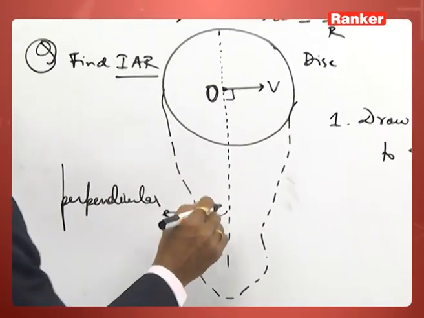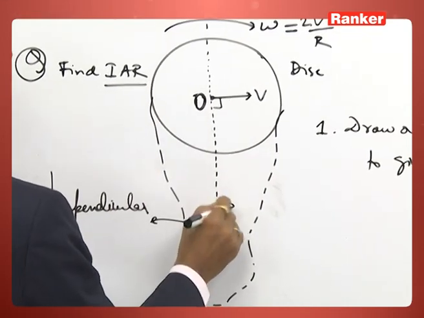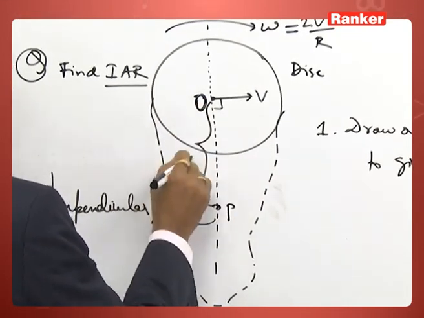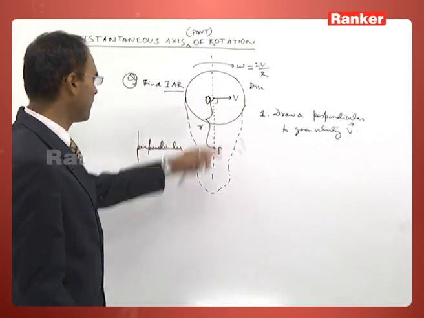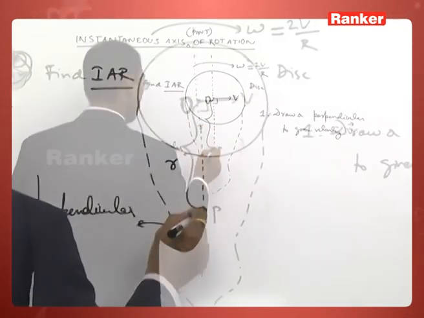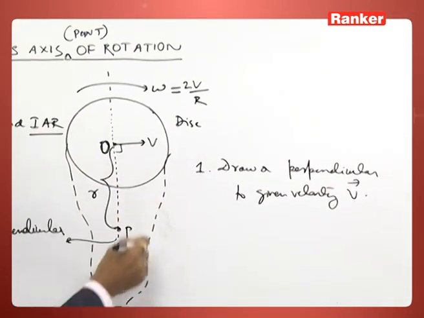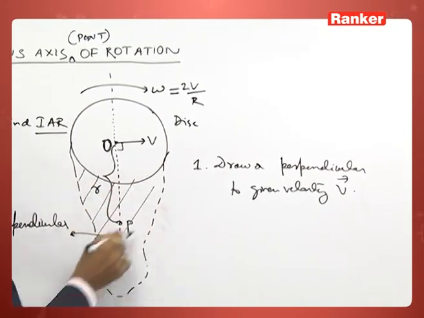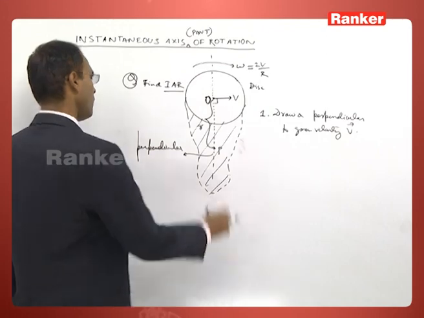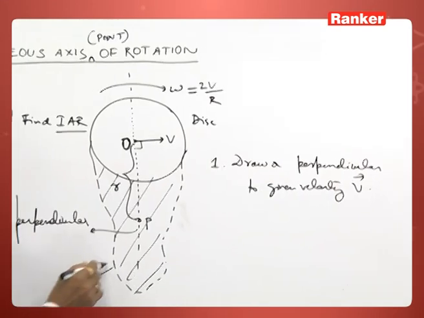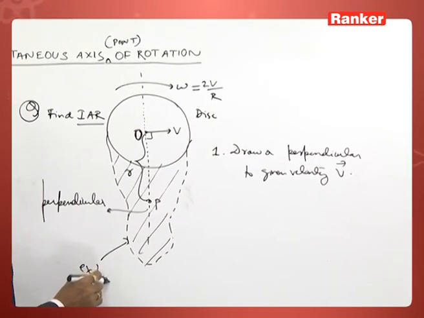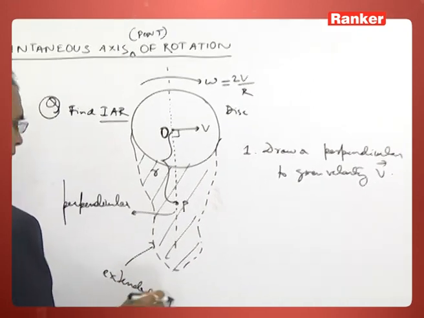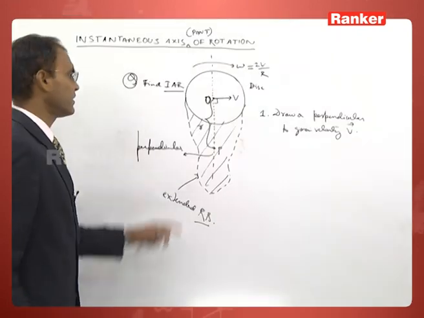Draw a perpendicular and take a point P at a distance of r from the given point. This point P is assumed to be fixed with the extended rigid body. This is called extended rigid body, extension. This is the real stuff.